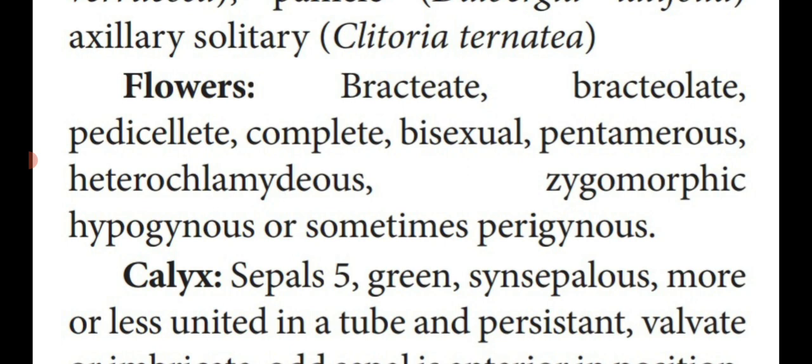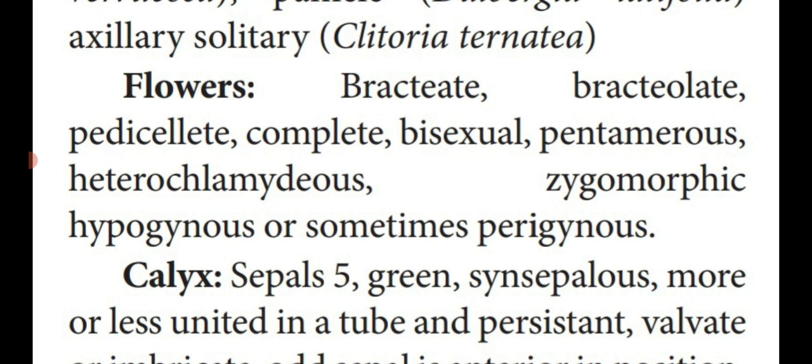Heteroclamidious. That is, the flower is distinctly divided into calyx and corolla. That is known as heteroclamidious or dichlamydious flower. That means calyx and corolla are distinctly seen in the flower. Zygomorphic.